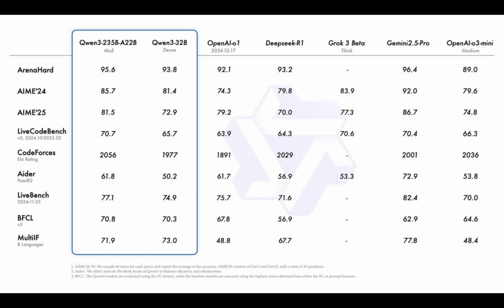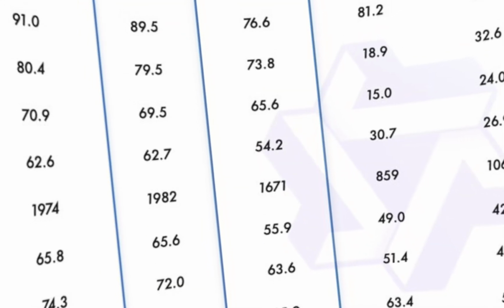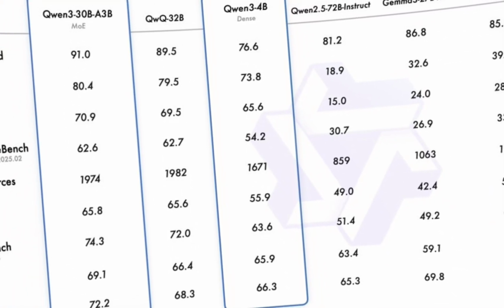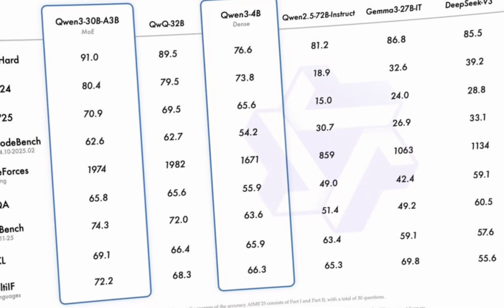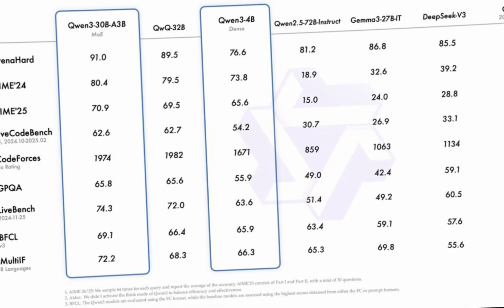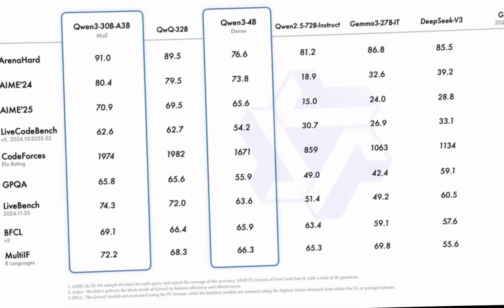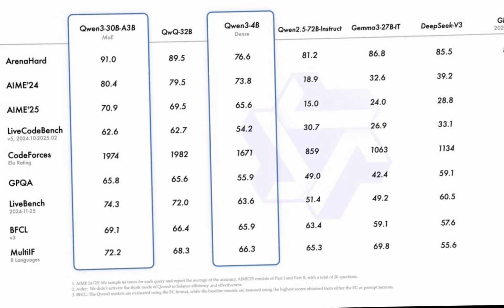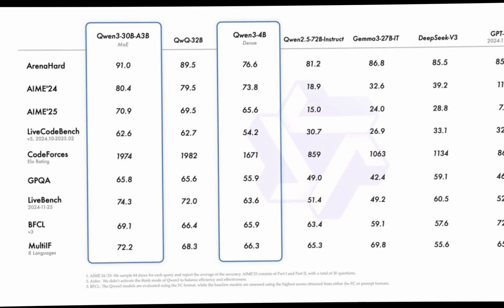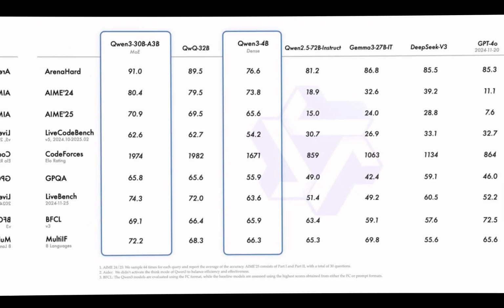Even with Codeforces, it does really well, beating out almost all the models. Qwen 3 235B actually beats out everybody in Codeforces. This is such a powerful model. But when you take a look at this graph, you see they have Qwen 30B A3B and Qwen 3 4B, and they put it up against Gemma 3, DeepSeek V3, and ChatGPT 4o, which is a different suite of models, and they're actually keeping pace, beating out everybody in the category when it comes to Arena Hard. Same thing for the AIME 24 and 25. So these models are nothing to sneeze at.